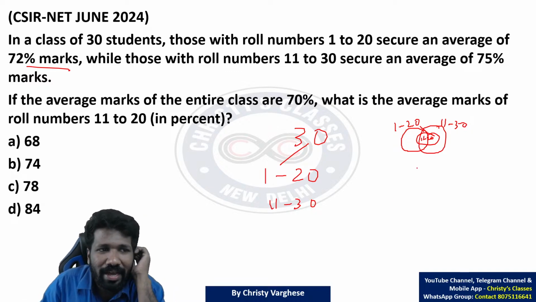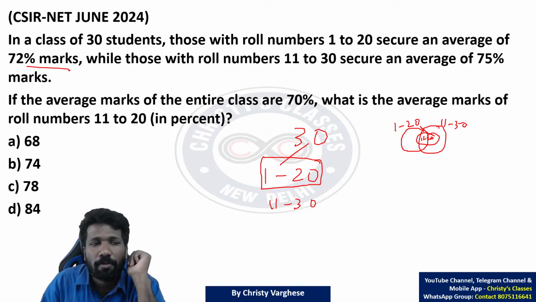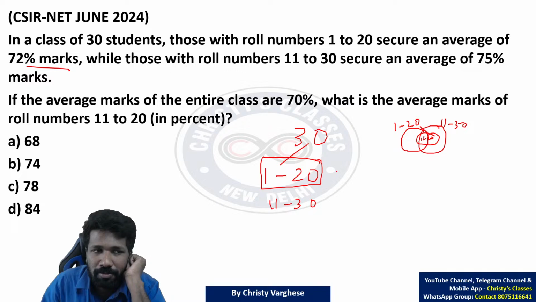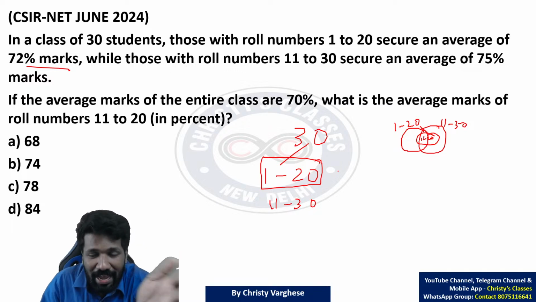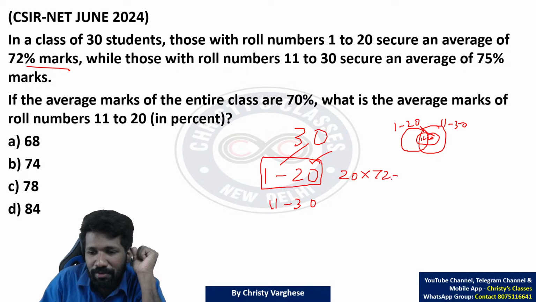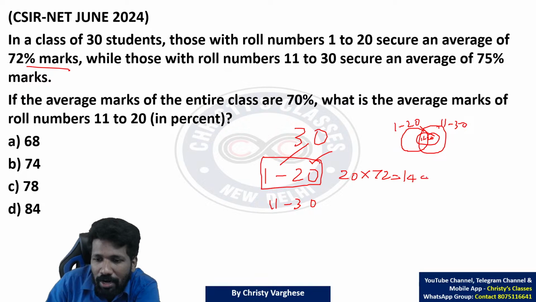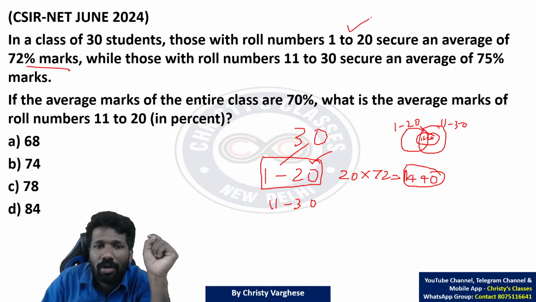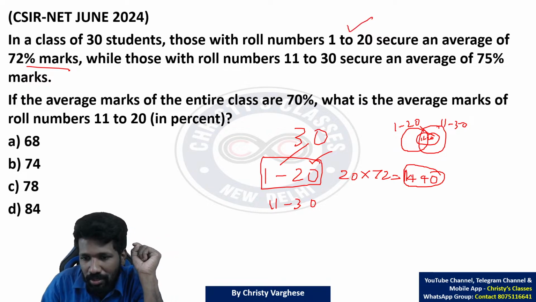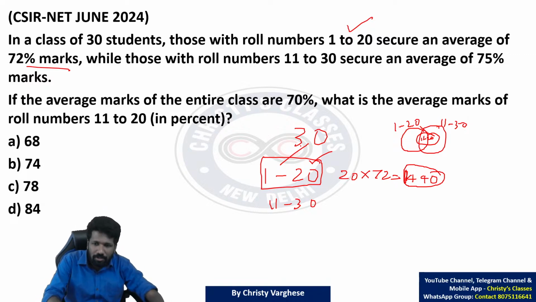So the average mark of 1 to 20 is 72. Average is sum divided by number of observations, so sum of observations is average into number of observations. Here 1 to 20 means 20 observations, so the sum of observations will be 20 into 72. All of you are understanding 20 into 72 how? So 1440 will be the total value of all 20 roll number students together, because the average mark of 20 people is 72, so 20 into 72 should be the total marks.